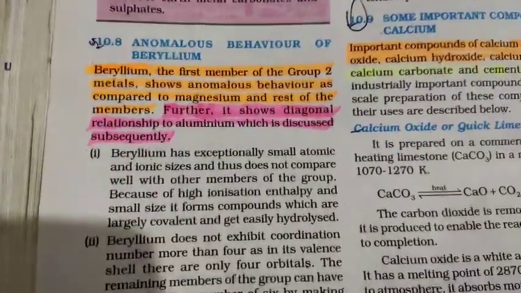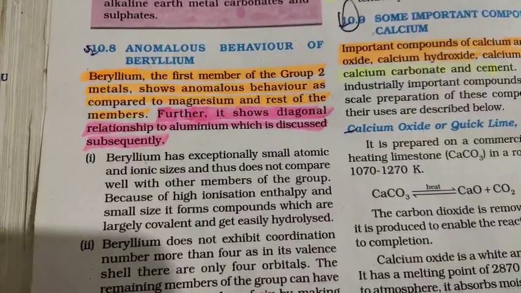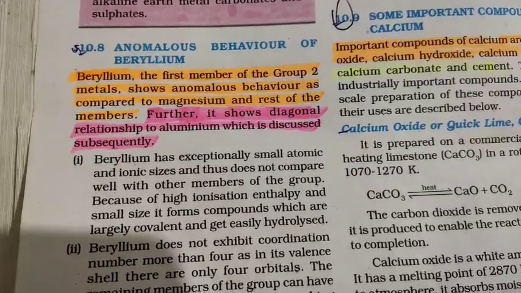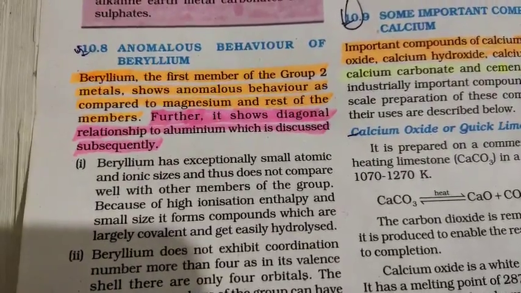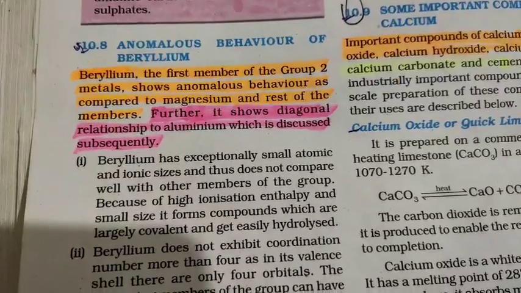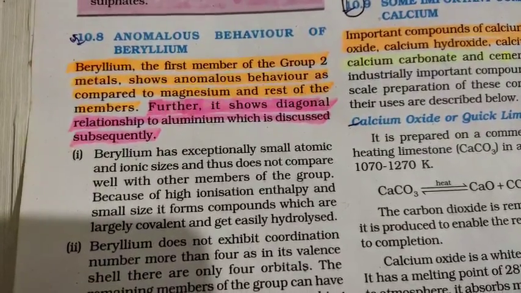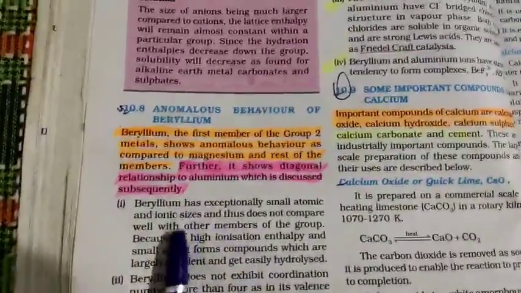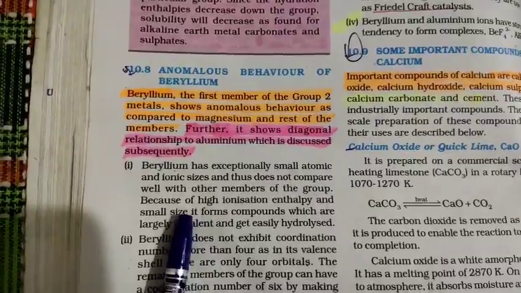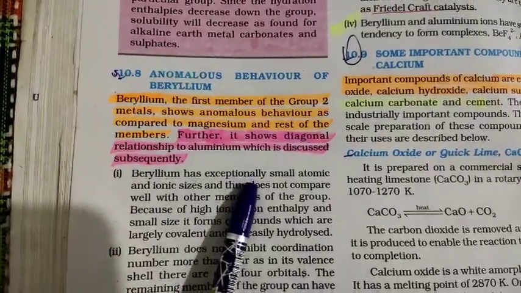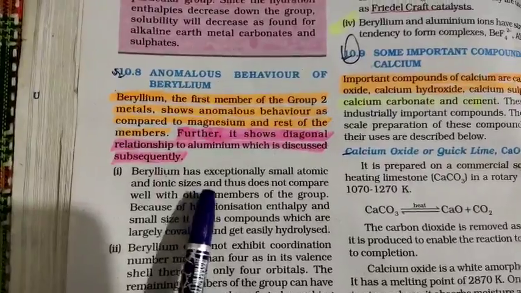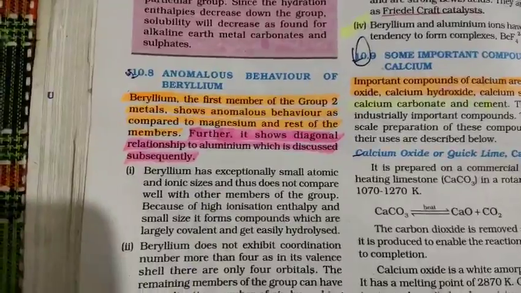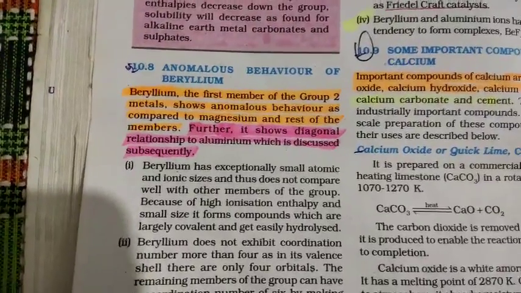Anomalous behavior of beryllium. Beryllium, the first member of the group 2 metals, shows anomalous behavior. We have studied about it. Anomalous means abnormal, so abnormal behavior as compared to magnesium and the rest of the members. Also it shows a diagonal relationship to aluminium. Now, why does beryllium show abnormal behavior as compared to the other elements in the group? Because it has exceptionally small atomic and ionic size, and thus does not compare well with other members of the group. So the size of beryllium is very small as compared to the other elements.